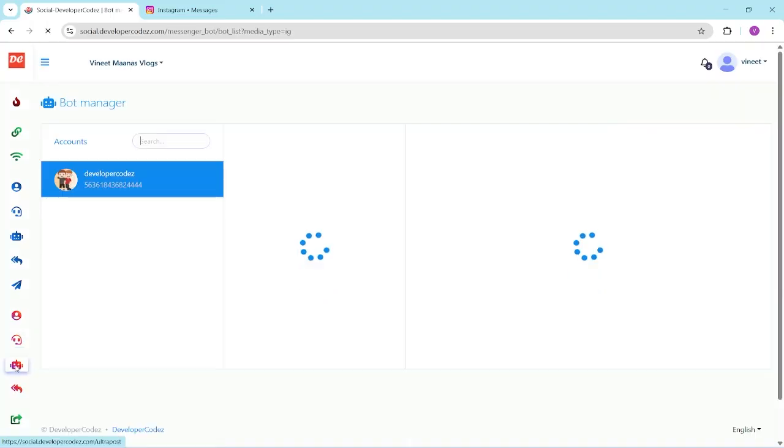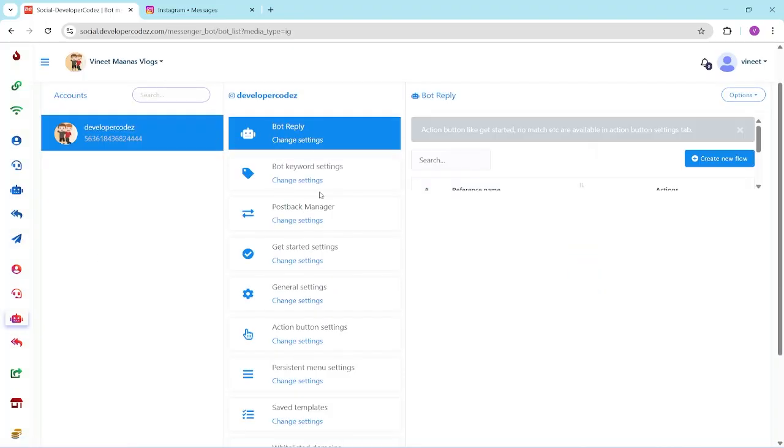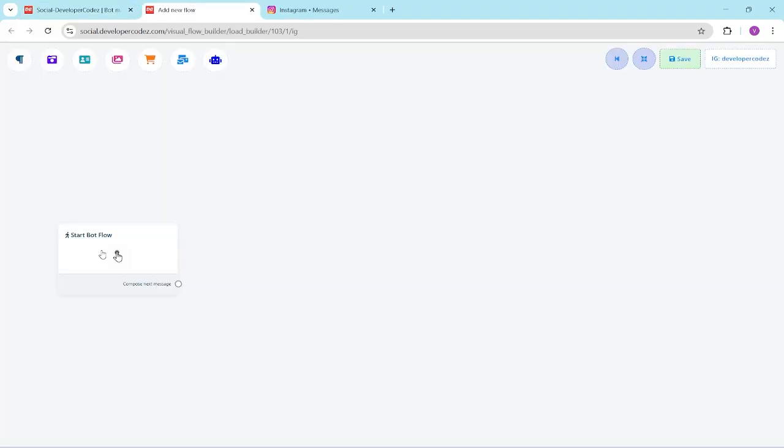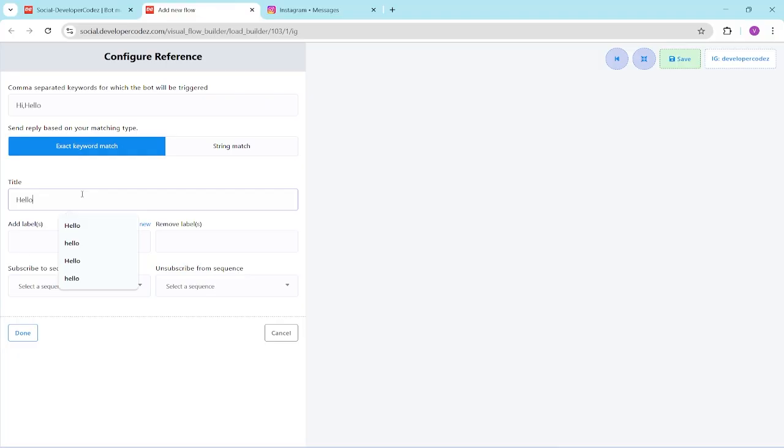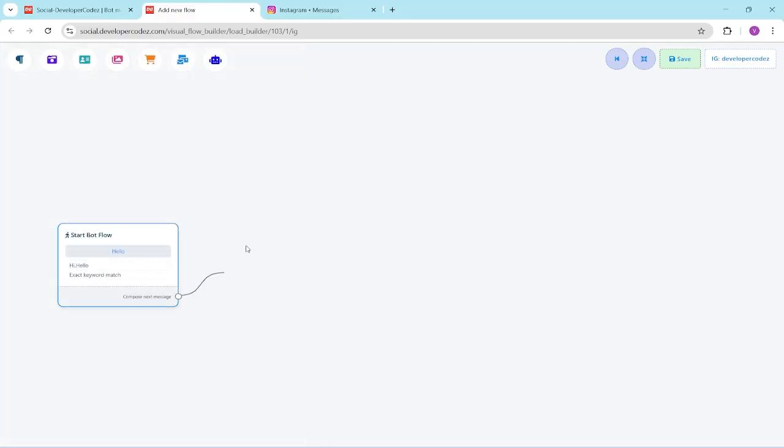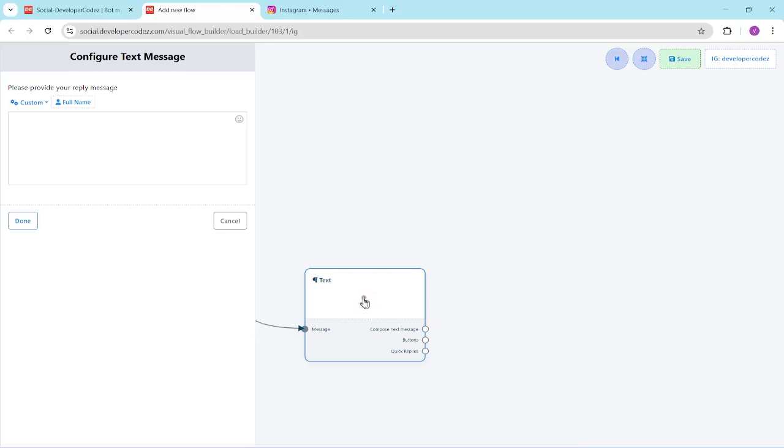Now the main feature comes over here: bot reply, bot keyword settings. This is the main feature that we are using, bot reply. I will show you a little bit of its features. We have different things, like for starting, like hi, hello. This is a keyword where, when the keyword matches, it will trigger and send the message, whatever it is, and creates a flow. So I will send a text message over here.